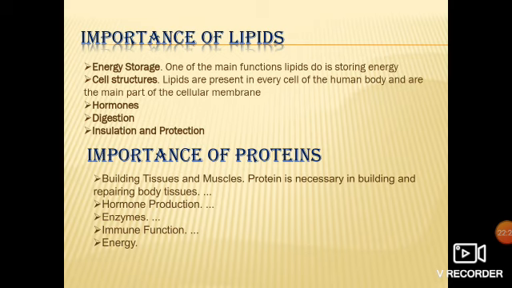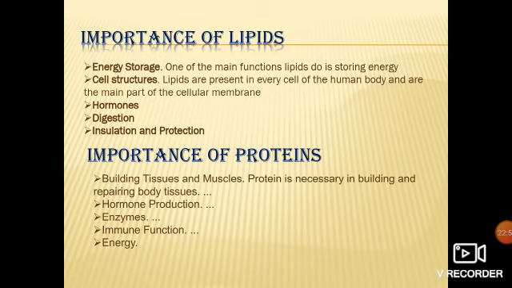Now just look at this slide. Here you will understand the importance of lipids and protein in our food. What do lipids do? They store energy, and that is their main function. They help in the formation of cellular membranes, produce hormones, help in digestion, and provide insulation and protection.